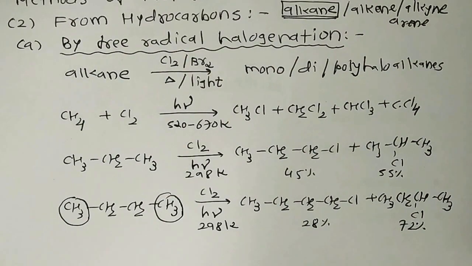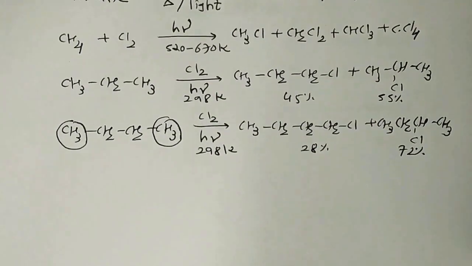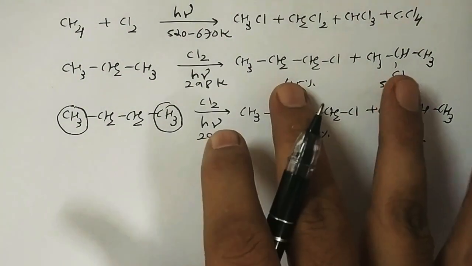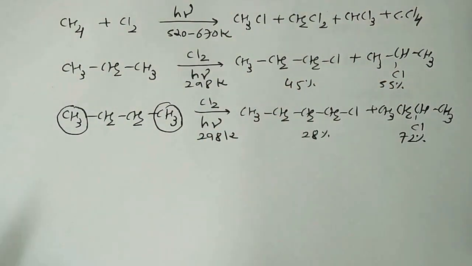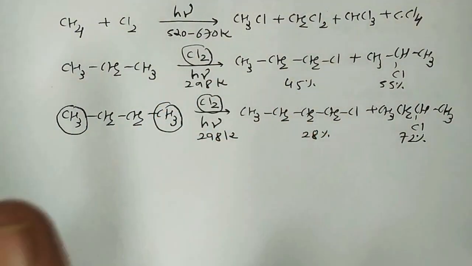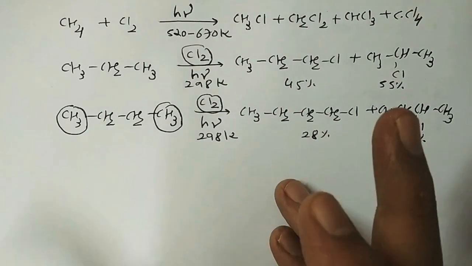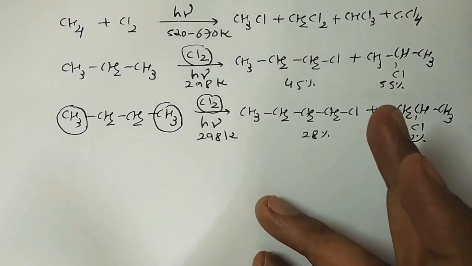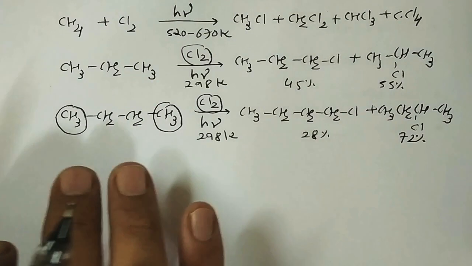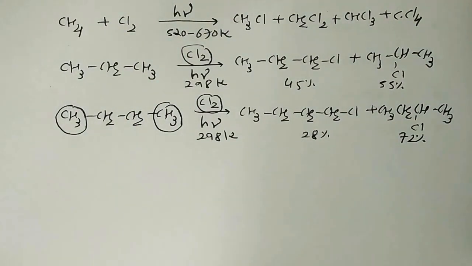Fine. So now we say that the relative amounts, like 28, 72, 45, 55, of these isomeric haloalkanes depend upon the nature of the halogen, chlorine or bromine, because mind well, in chlorination this is the major product, but in bromination it may differ. They also depend on the number and type of hydrogens, primary, secondary or tertiary, being substituted.